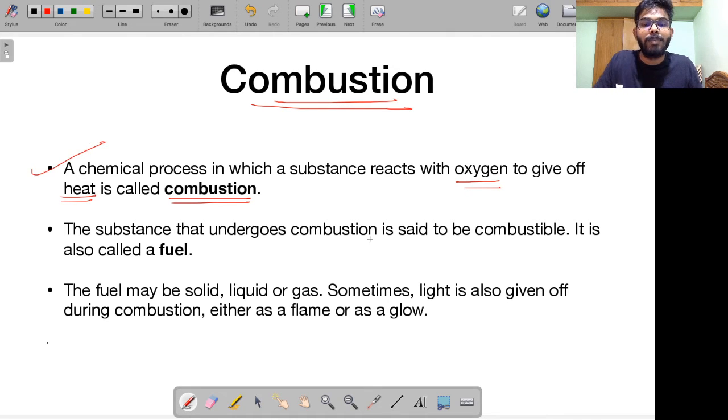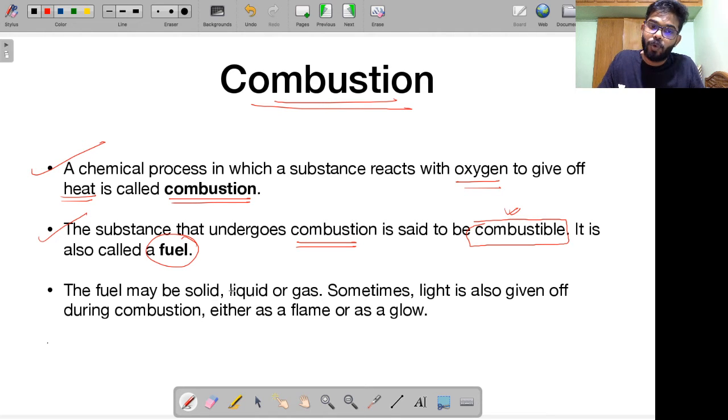Right. A substance that undergoes combustion is called a combustible. So basically, you see fuel. Right. It's also called fuel. Fuel undergoes combustion. Fuel lights up. Right. Fuel gets lighted up on fire. That is why it's called a combustible. Any item that undergoes combustion is called a combustible.